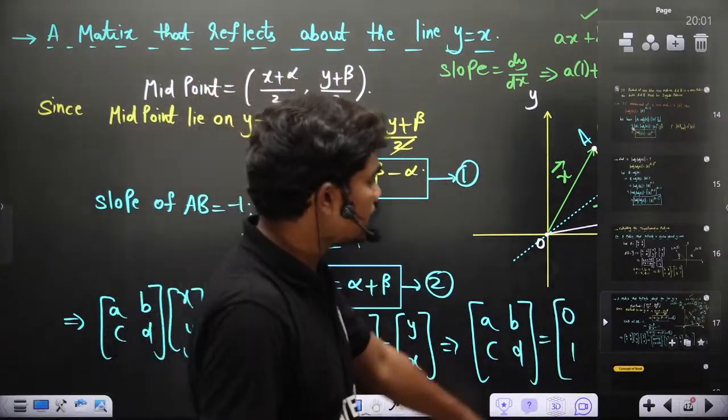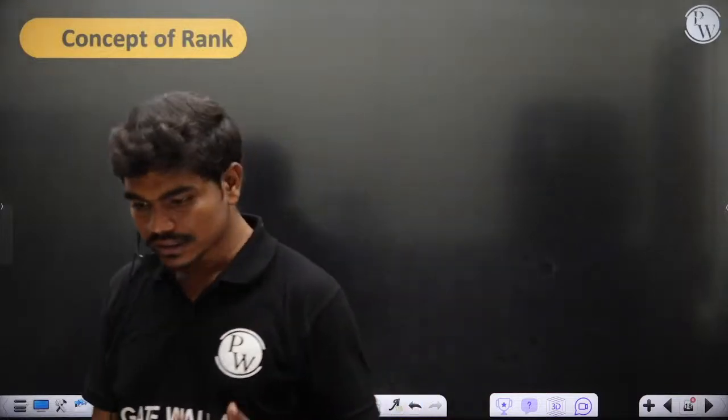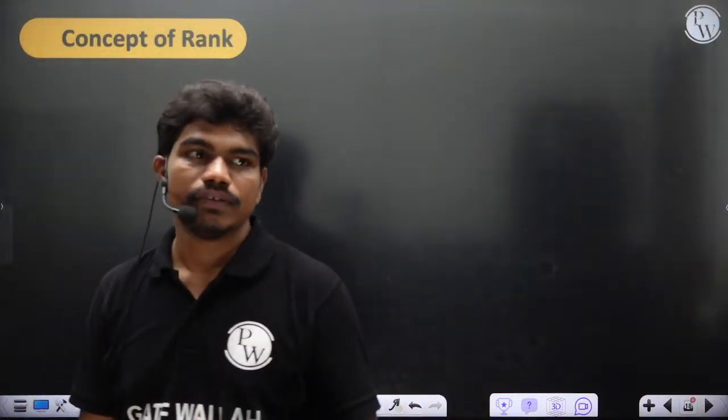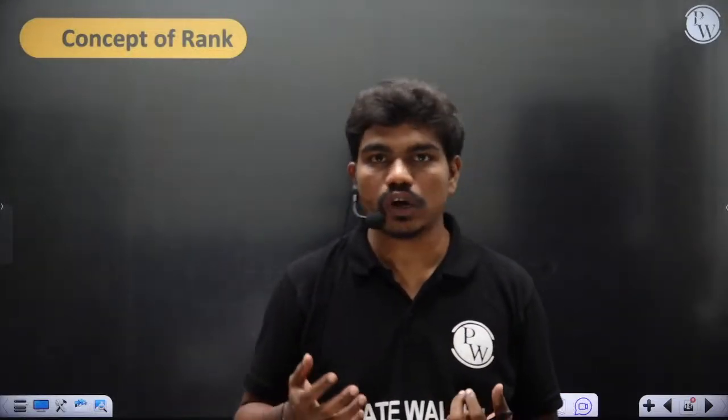Okay, then let's go to the concept of rank, the most important concept in matrices. Why is rank very important, especially when we are trying to solve a system of equations? Let's say I give you some system of equations. Rather than directly trying to solve the system, first of all, if you know the concept of rank, you can check whether the system will have a solution or not. Let's say for example I have given you some system which does not have a solution.